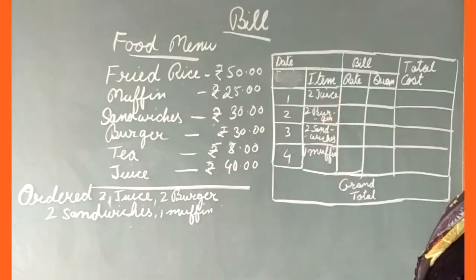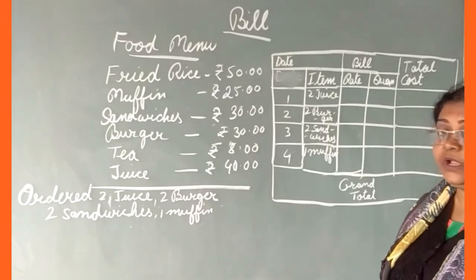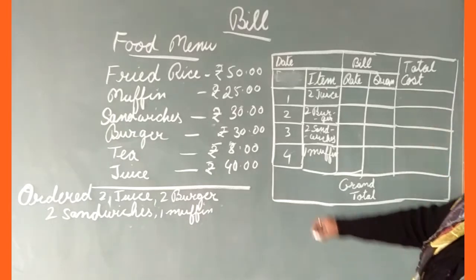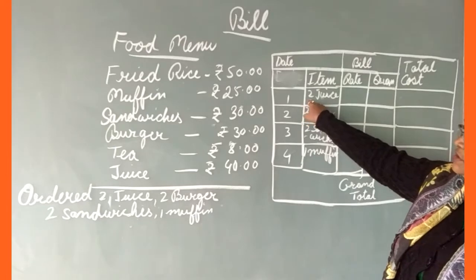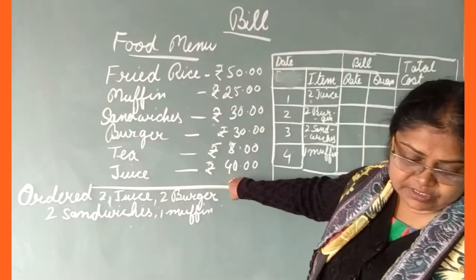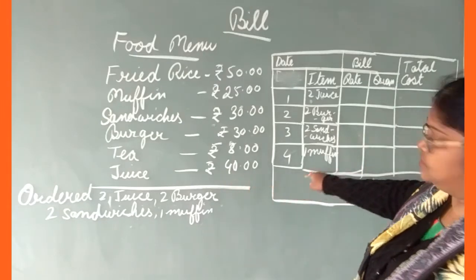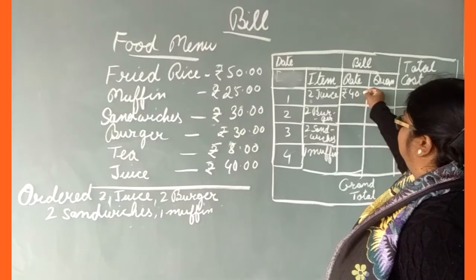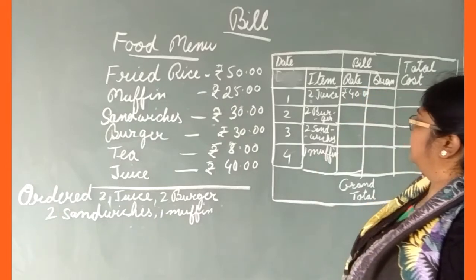Okay? So what have they ordered? First, 2 juice. Second, 2 burger. Third, 2 sandwiches. Fourth, 1 muffin. So the rate: what is the rate of juice? You can see here, the rate of juice is 40 rupees. So you will write 40 rupees here.